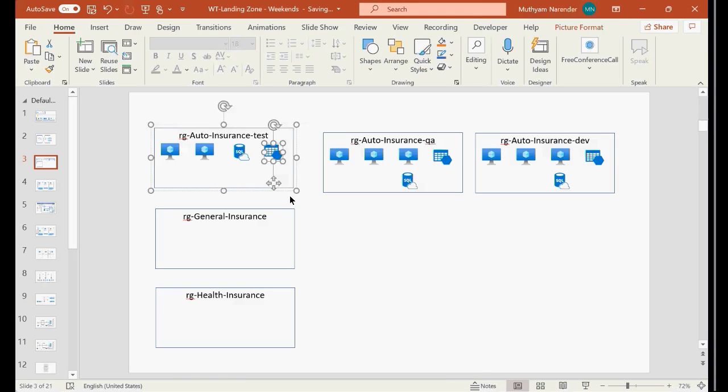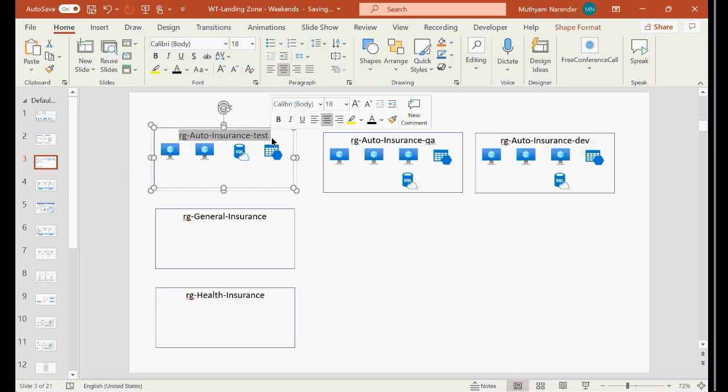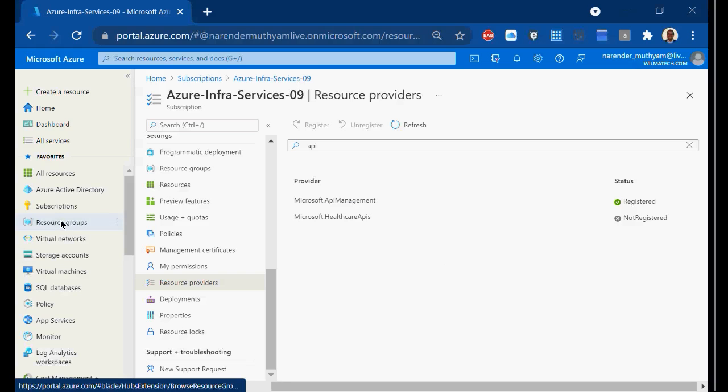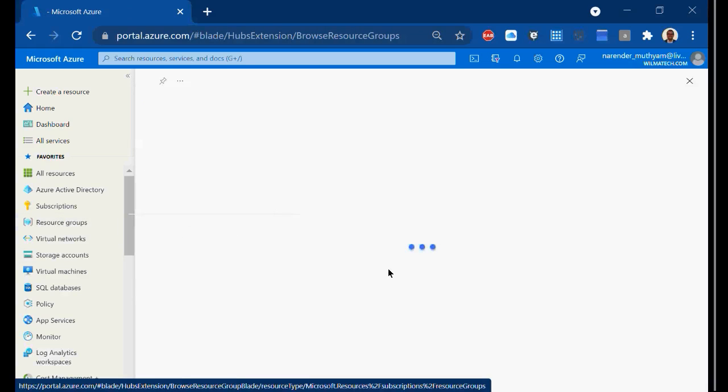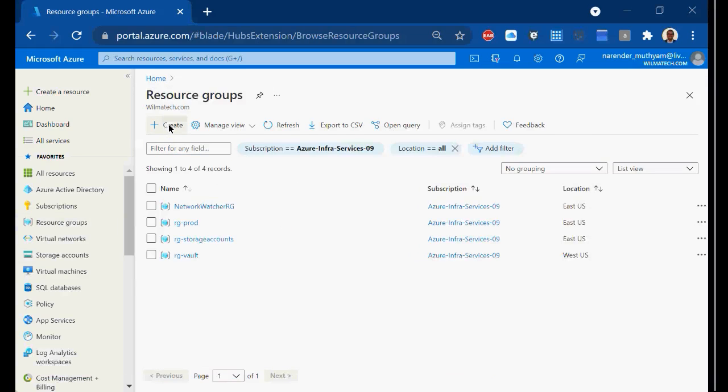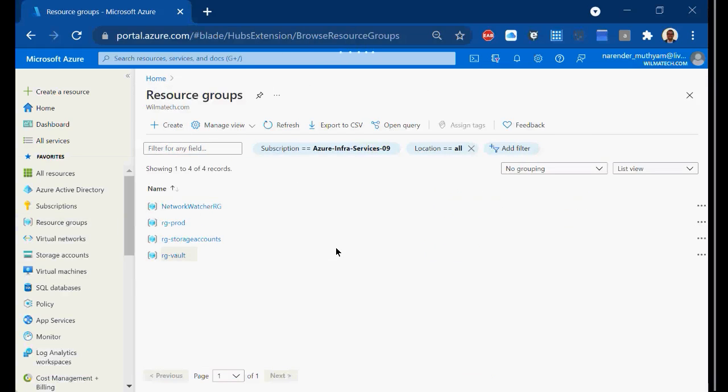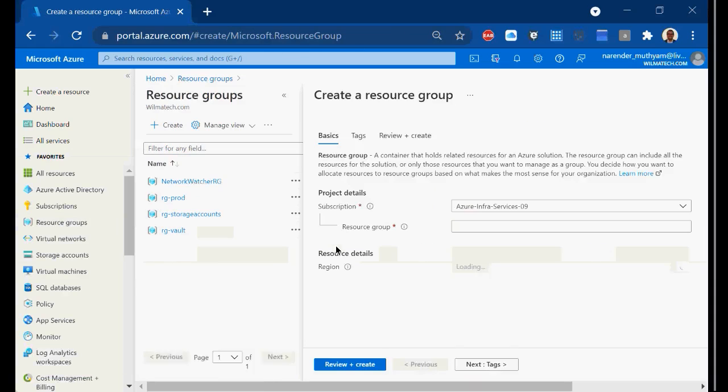Again, back end will be there, and again a storage account will be there. Likewise, I need to plan it first. Once I plan it, I will go ahead and create this. So here, I will go to resource groups and create a resource group first, right? So here, where do I want to create?